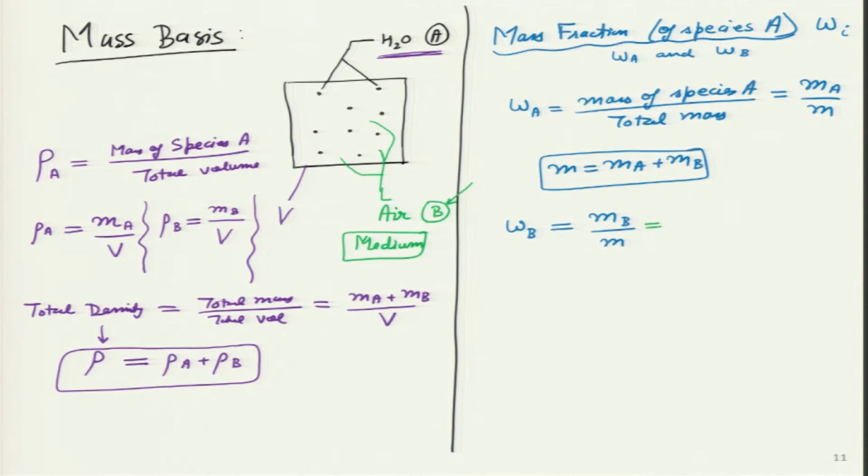What is m B from here? m B I can write as rho B into volume, and what is m? m by V is equal to rho, so I am completing this expression. m is total density into volume. So what I get from here is this, and similarly I can get from here, this is rho A divided by rho B.